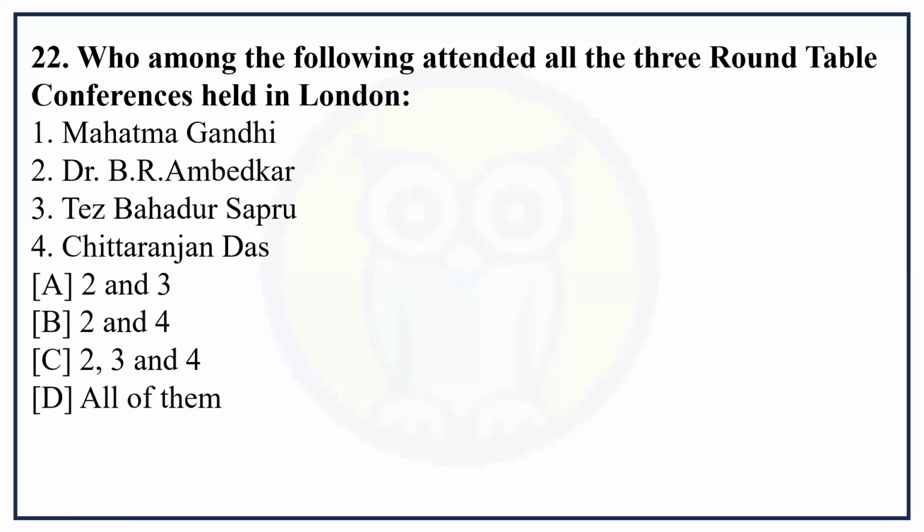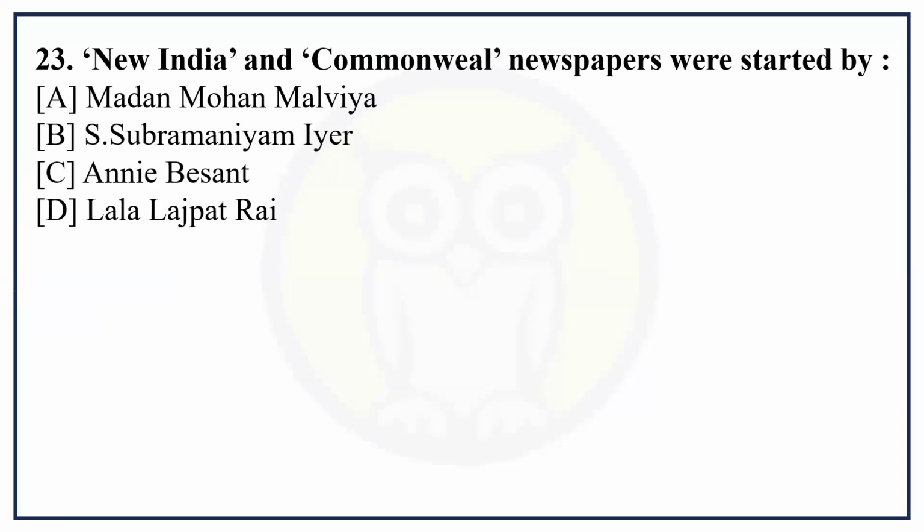Who among the following attended all three roundtable conferences held in London? So two persons, B.R. Ambedkar and Tej Bahadur Sapru. 2 and 3 is the correct answer. New India and Commonweal newspapers were started by whom? Its correct answer is Annie Besant.